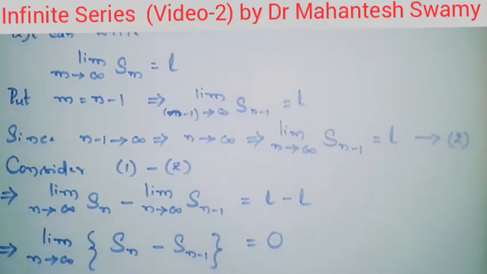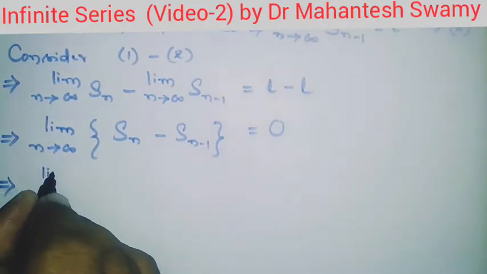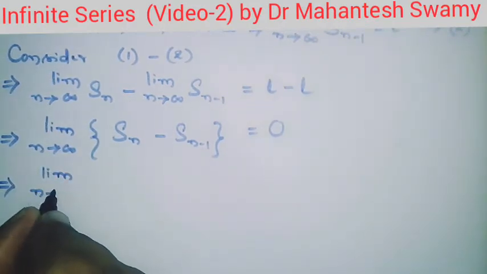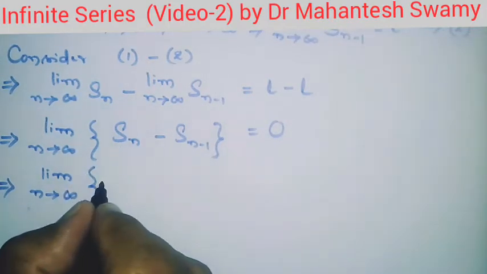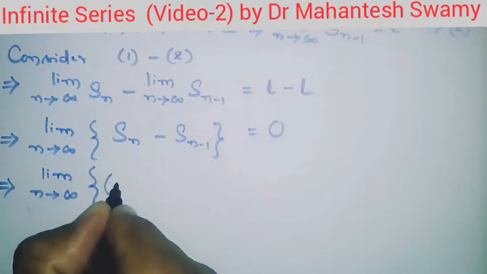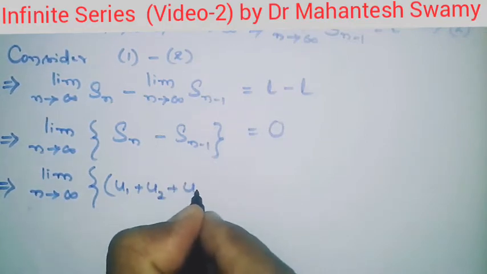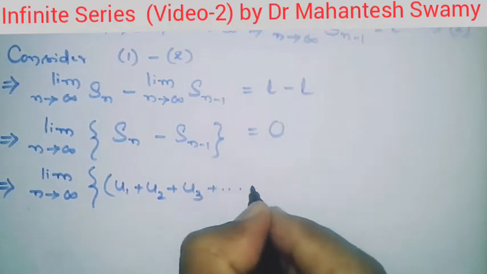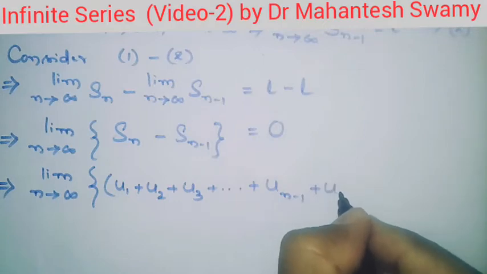And now we know the definition of Sn. So what is Sn? Sn is the sum of first n terms of the given infinite series. So let us take them as u1 plus u2 plus u3 plus dot dot dot plus u n minus 1th term plus unth term.